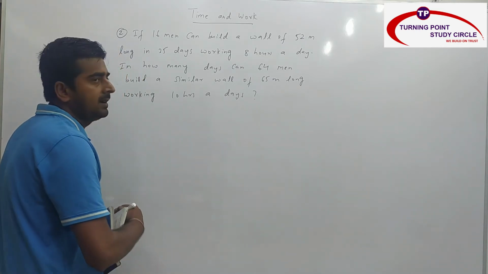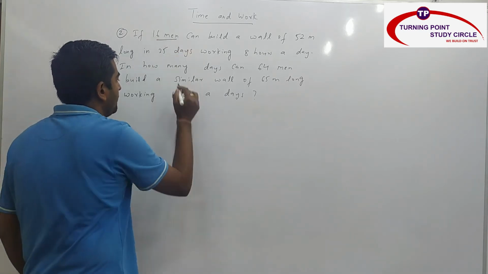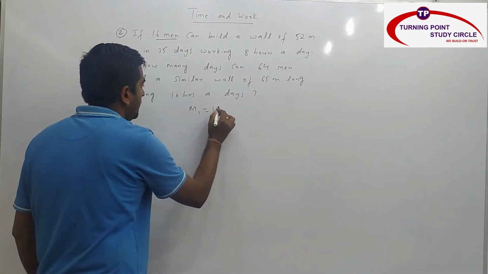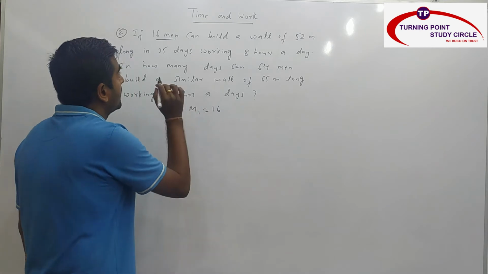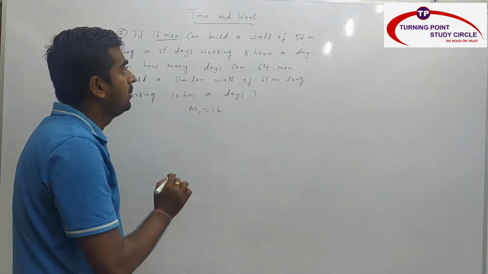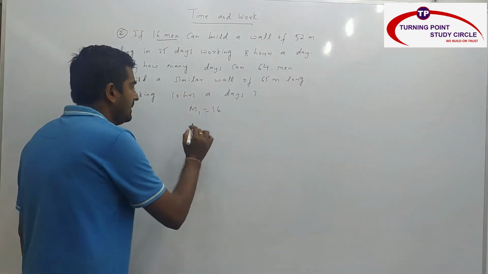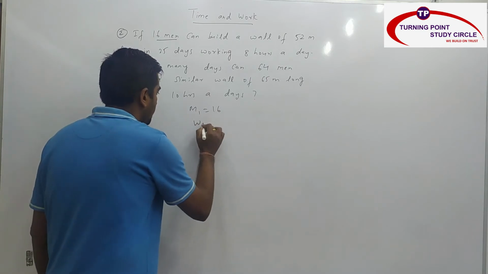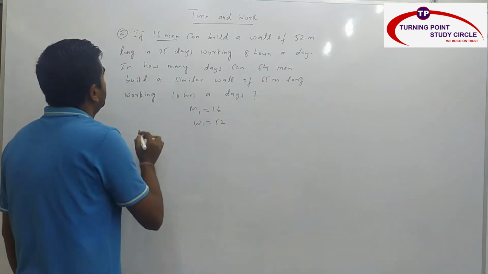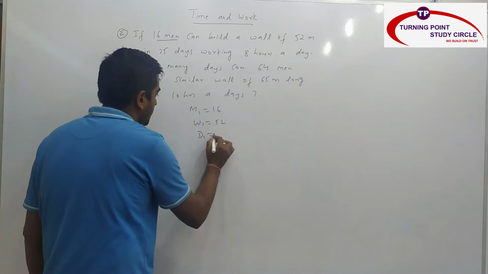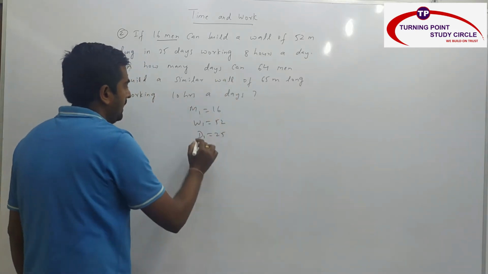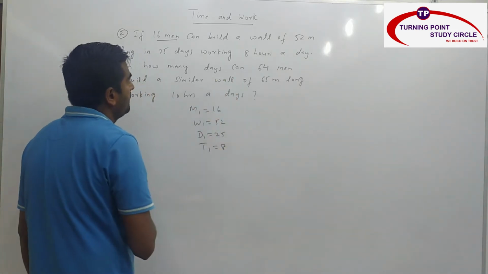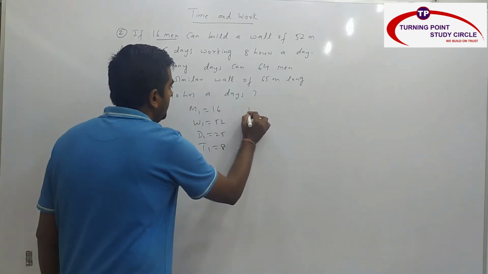Here, first, what data have they given you? M1 is 16. They build a wall of 52 meters long, so building a wall is the work, and W1 is 52. Then D1 is 25, and T1 is 8 hours. Similarly, in how many days? So D2 they are asking.